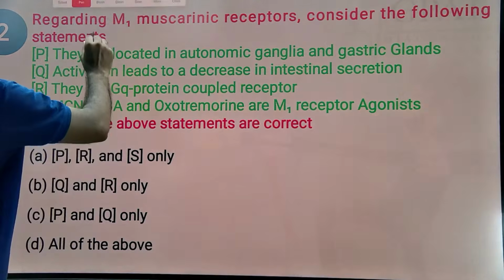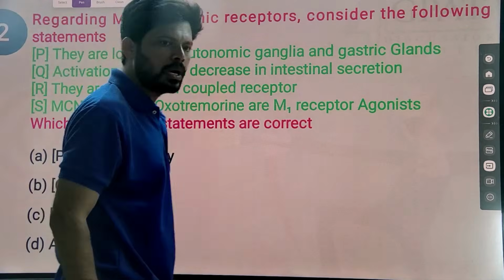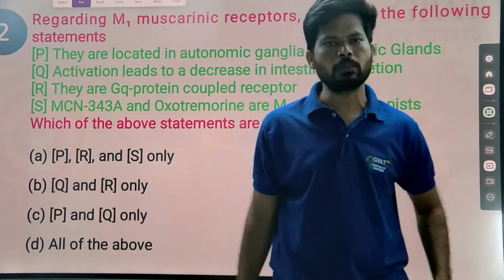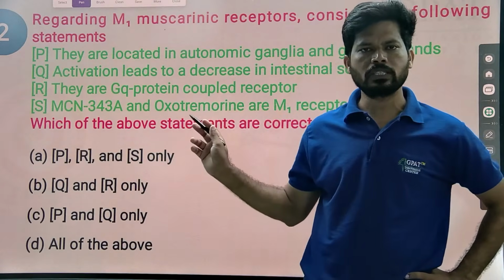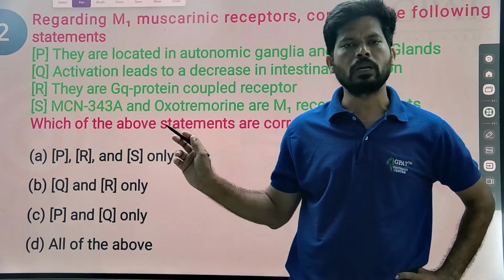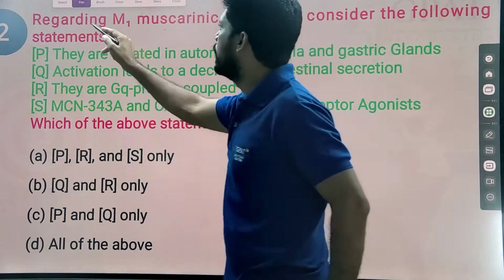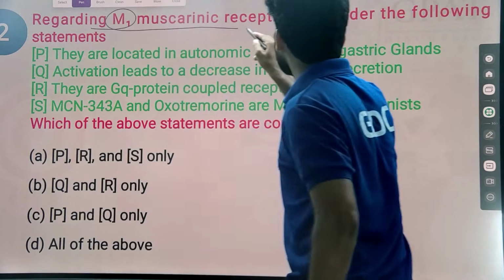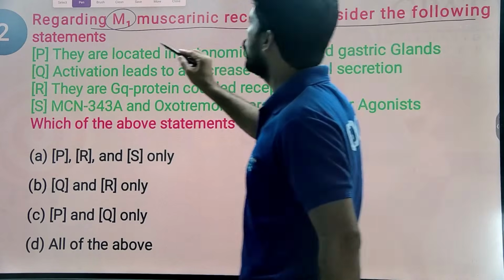Regarding type 1 muscarinic receptors. I hope you know that muscarinic receptors come under the parasympathetic nervous system, especially the cholinergic system. M1 receptors belong to GPCRs, and M1 receptors are linked with the IP3-DAG pathway for signal transduction. Regarding type 1 muscarinic receptors, consider the following statements.